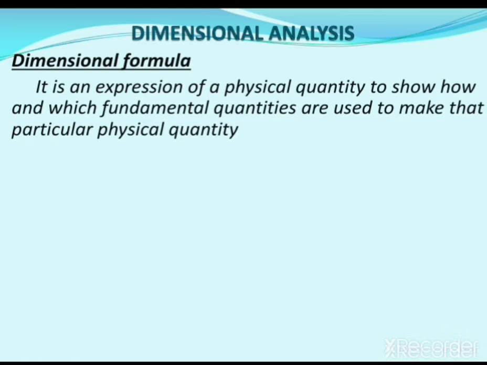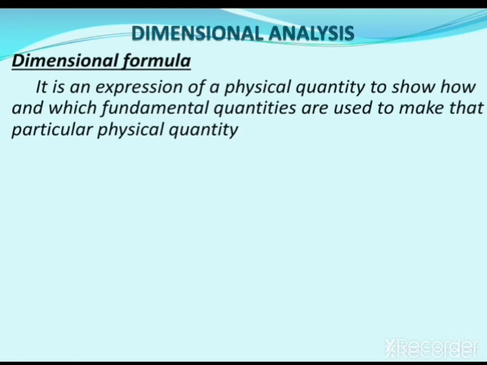So what is the dimension of the given quantity in terms of mass, in terms of length, in terms of time? Altogether this can be expressed with the help of this dimensional formula. So dimensional formula is an expression of a physical quantity to show how and which fundamental quantities are used to make that particular physical quantity.